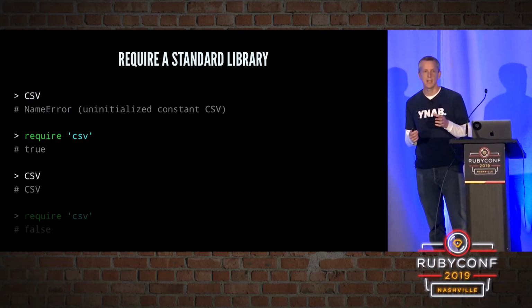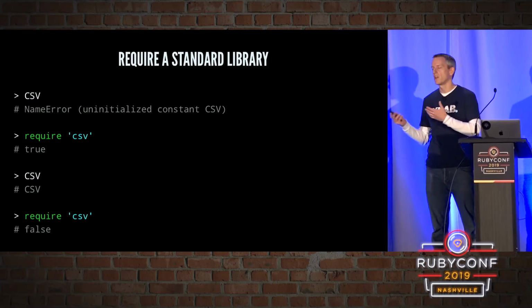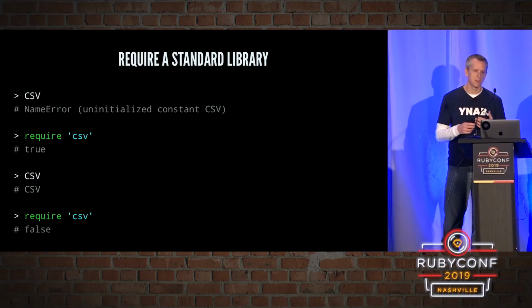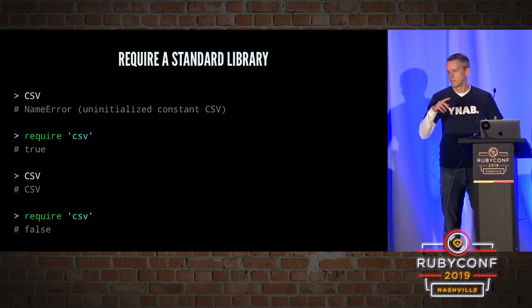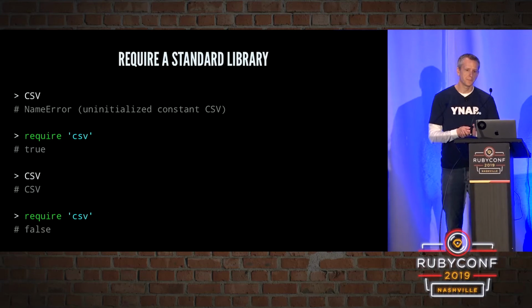CSV. If we try to require it again, require returns false. That just means we've already loaded the thing. We don't need to load it again. So it's not an error state. It's just saying nothing happened. You can require things multiple times, and it's essentially a no-op.